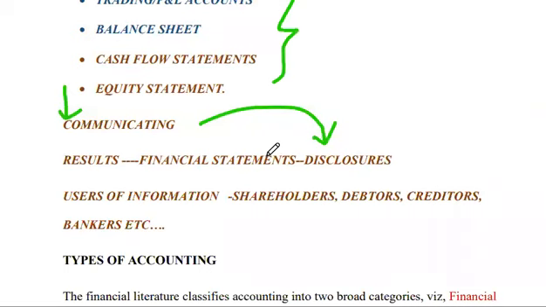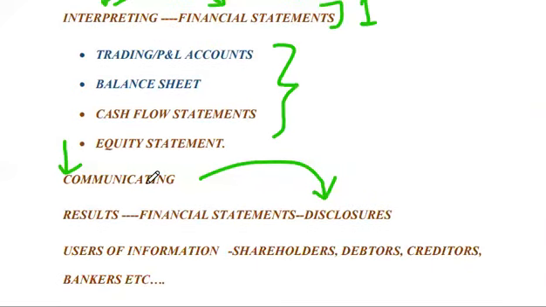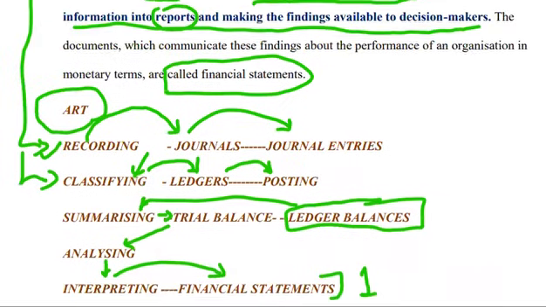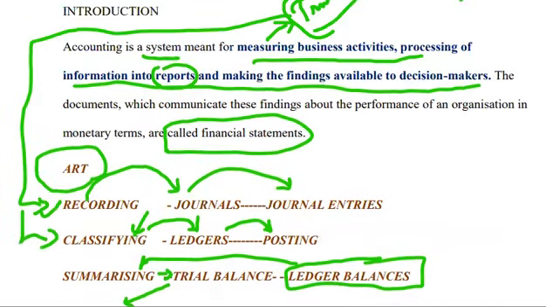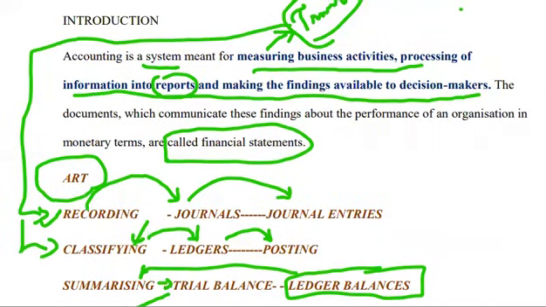And users of accounting information will get the reports, that is, the financial statements. The users of the information include shareholders, who are the owners, debtors, creditors, bankers, and whoever takes decisions based on the financial statements. So that is what the processes involved in accounting are, and what the financial statements are that we prepare in accounting.